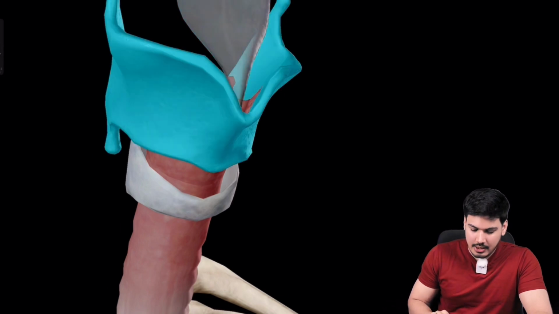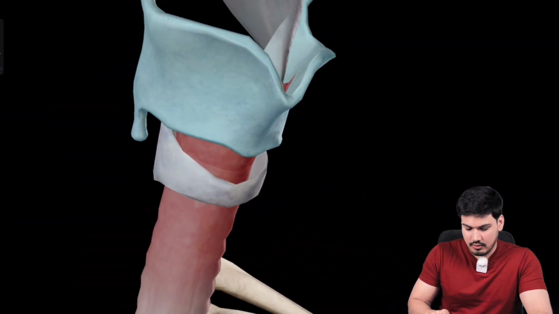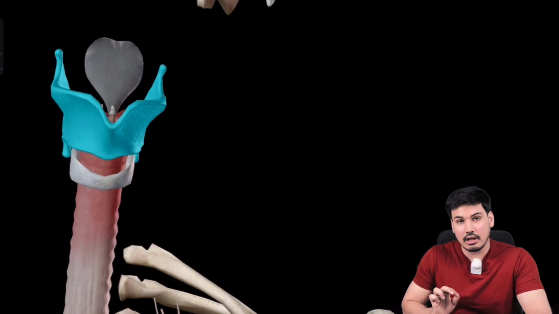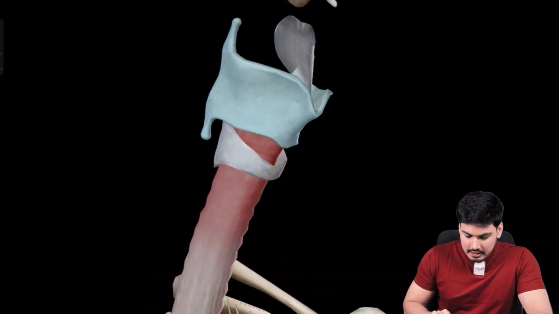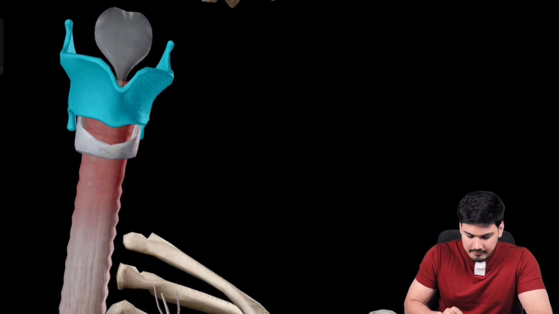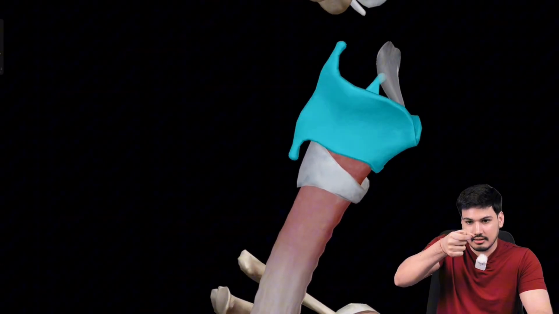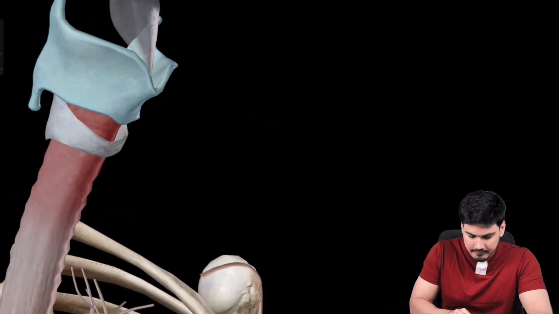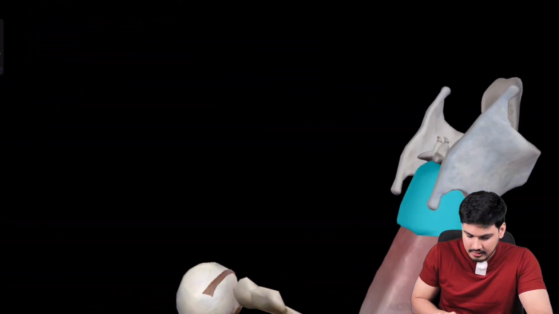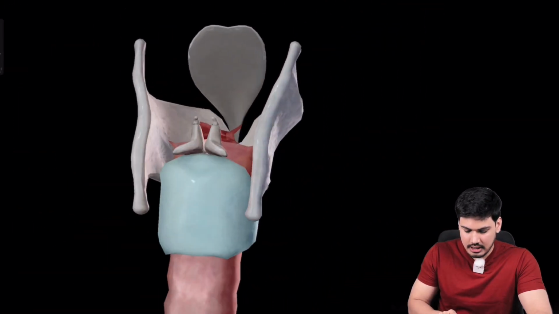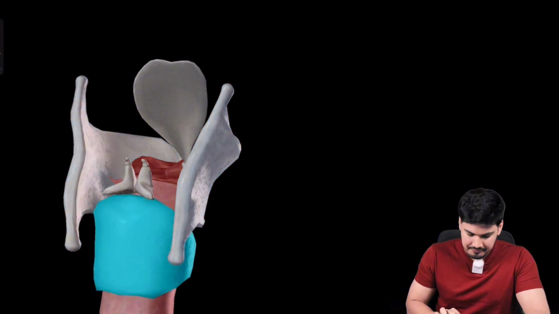What is this, guys? Thyroid cartilage. This is the bigger one, right? I told you the biggest one. Thyroid cartilage is hyaline cartilage. Then there is a complete ring. All the other rings are C-shaped, but this is a complete ring. If I show you the behind picture also, it is a complete ring. So what is this just below thyroid? Cricoid. Cricoid is hyaline.